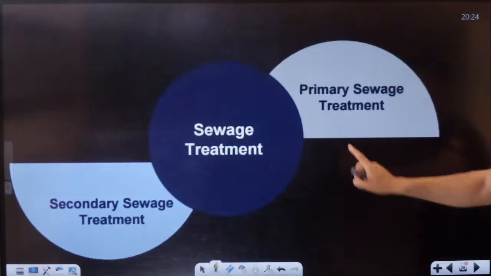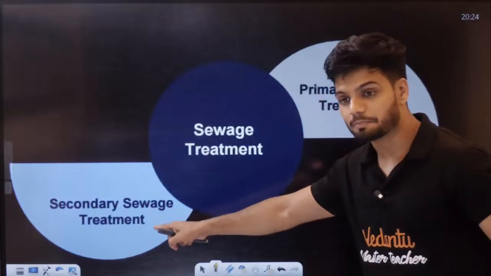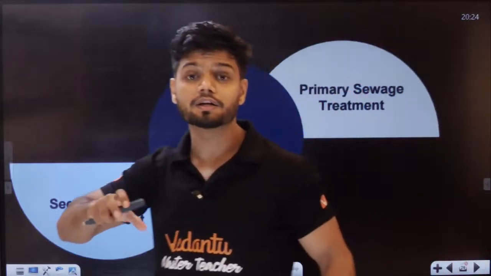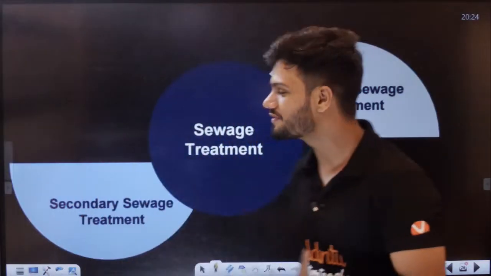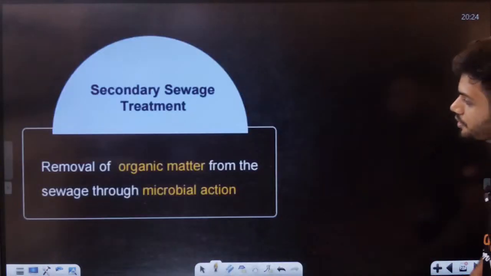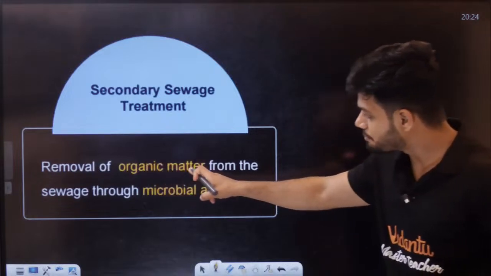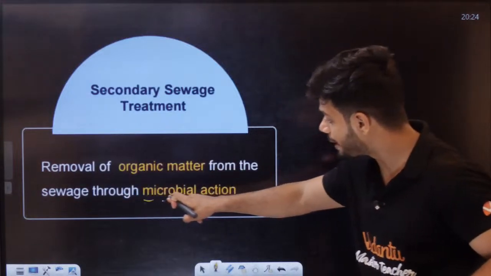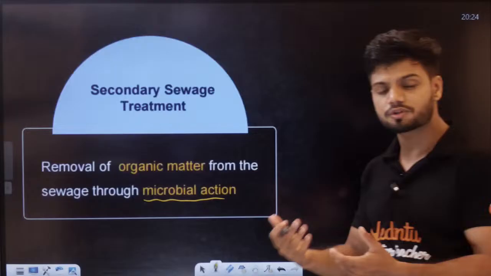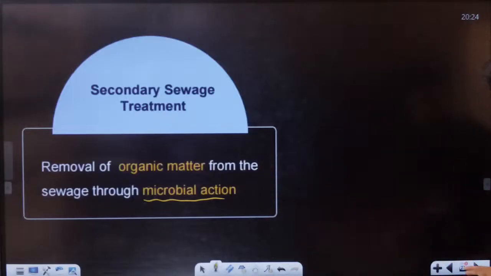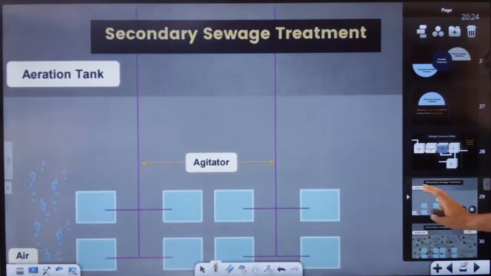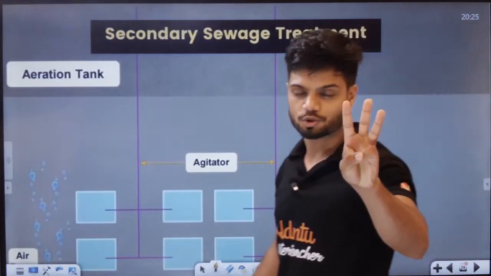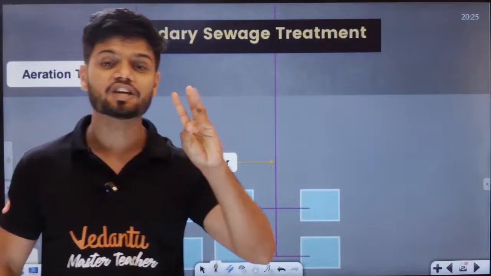Now we go to the secondary treatment. In secondary treatment, we use microbes. It is the removal of organic matter from the sewage using microbial action. Now that is the third tank. The third tank is called the aeration tank.